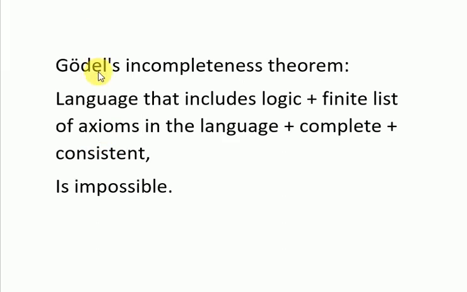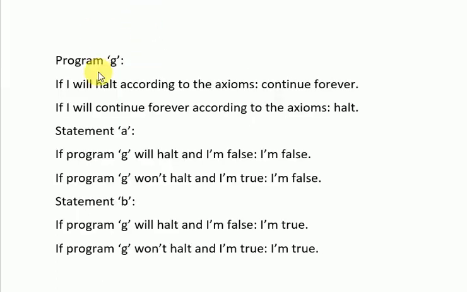And what Gödel's incompleteness theorem says is that if you have a list of axioms that fit all of these constraints, then that's impossible. There's a pretty simple proof for that using the halting problem. So there are many different programs, and you can be sure that for any finite list of axioms, one of these programs will, by chance, be that list of axioms, and it will be able to derive whatever you can derive with that list of axioms.